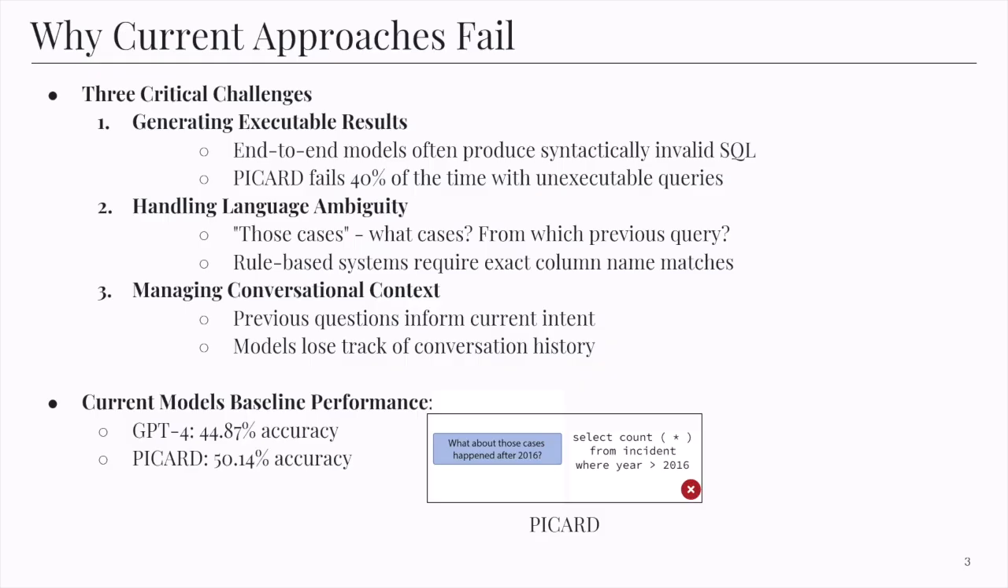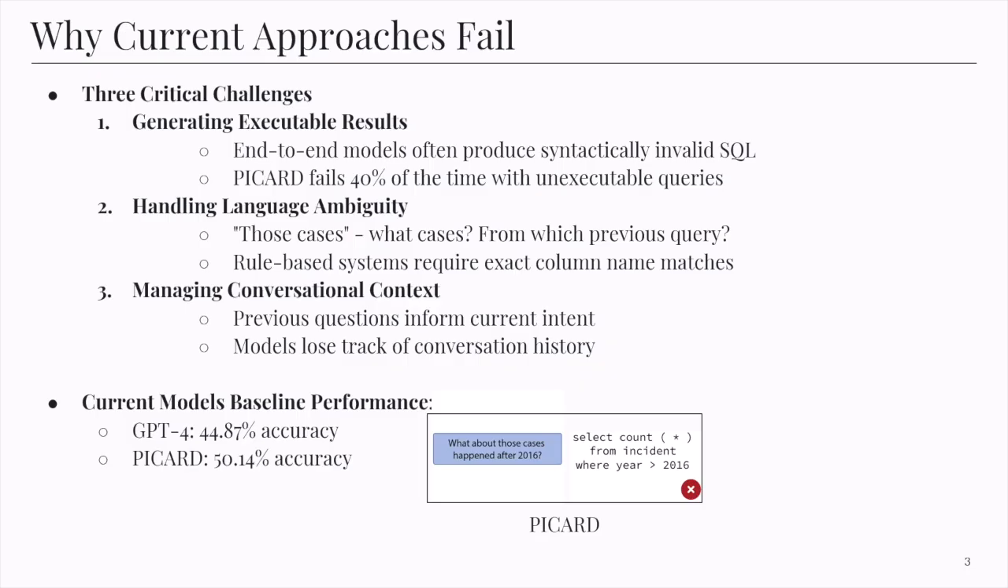Third, managing conversational context. The current question almost always depends on previous questions and results, but concatenating all previous contexts, as Picard does, makes it very hard for models to correctly understand these relationships. So the results for the current models are not great.